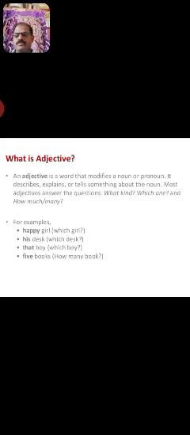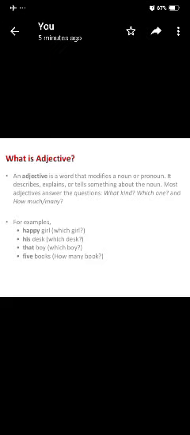For example, happy girl. Happy girl means which girl. His desk, which desk? That boy, which boy? Five books, how many books? Another example: Anil is an honest boy. Here, honest is an adjective. I need some water. Some is an adjective. Arun wrote two miles. Here, two is an adjective.